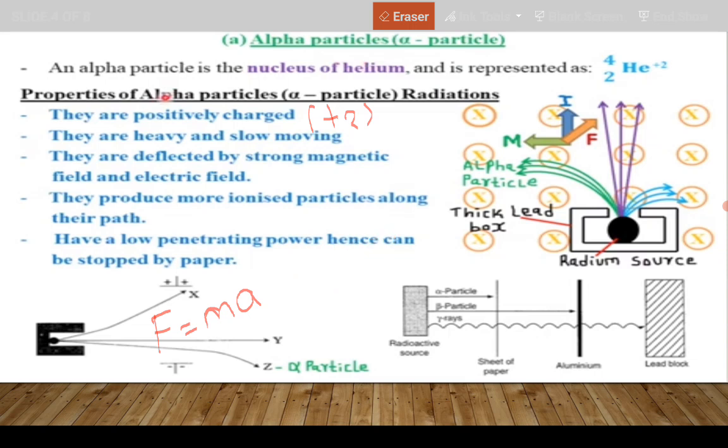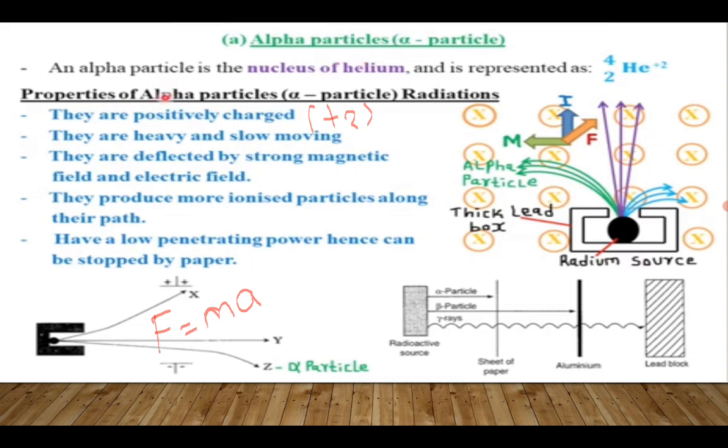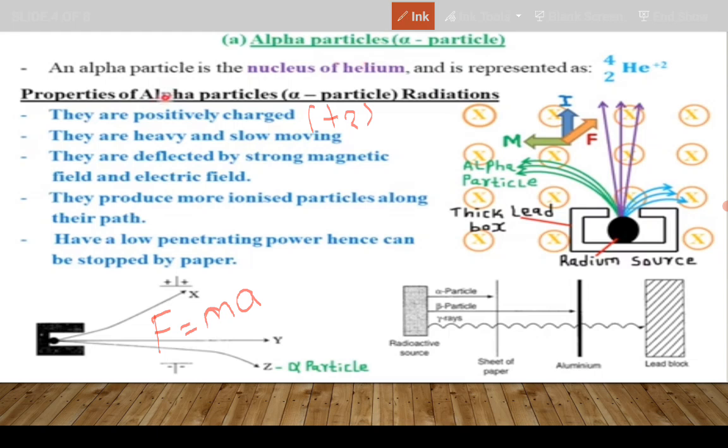I just want to use this to explain a point about the heaviness and the slowness of moving. So acceleration, which is the change of velocity, is directly proportional to the force. The greater the force, the faster something moves.